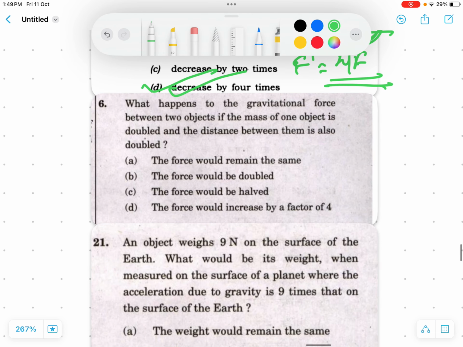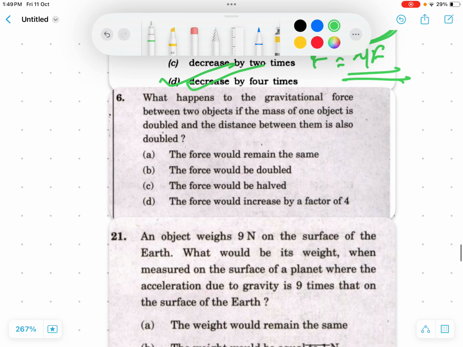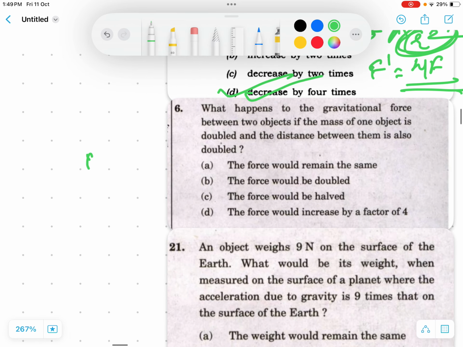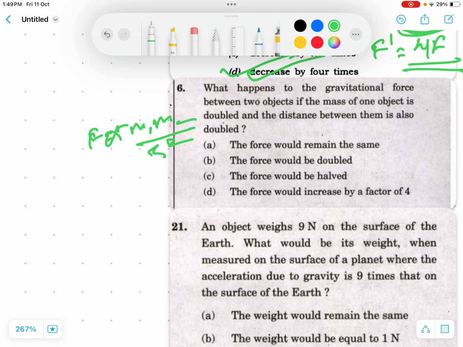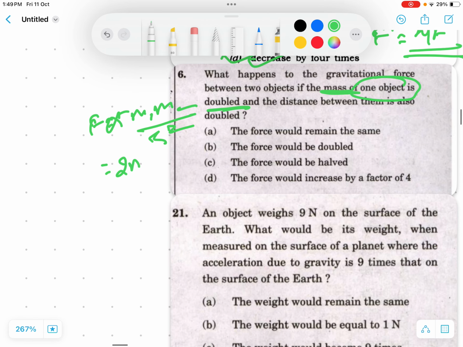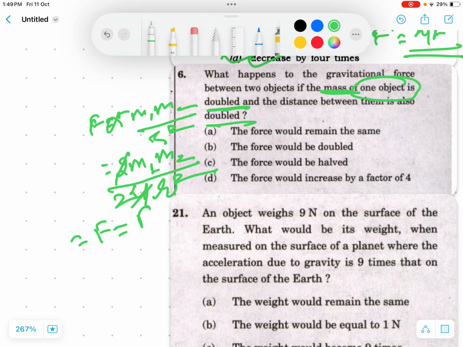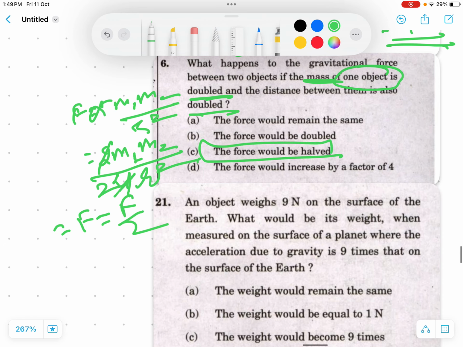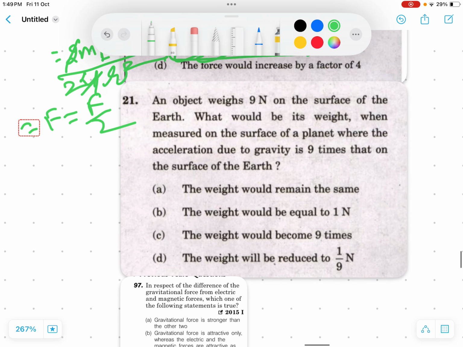What happens to the gravitational force between two objects if the mass of one object is doubled and the distance between them is also doubled? Same concept again. The force is directly proportional to m1 m2 upon r square. So if one mass is doubled and the distance between them is also doubled, the distance term becomes 4 r square, so force becomes F by 2, so the force would be halved. Let's go to the next question.